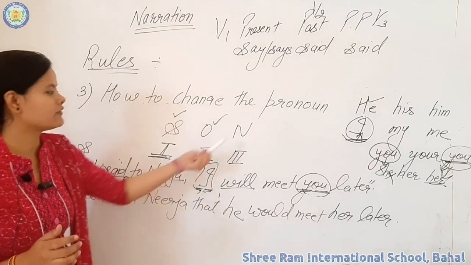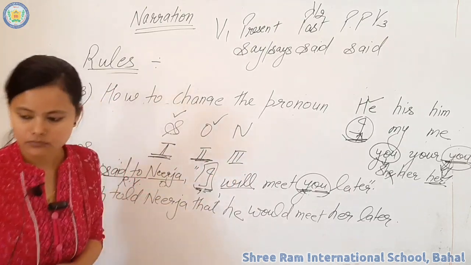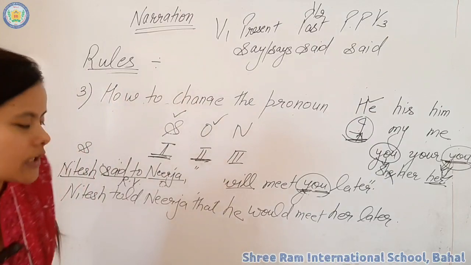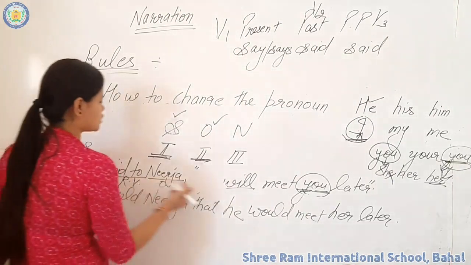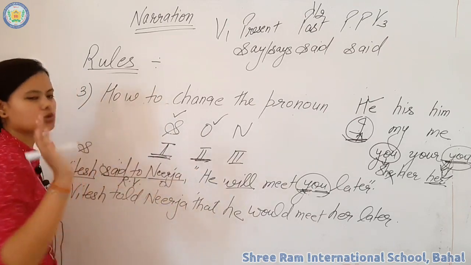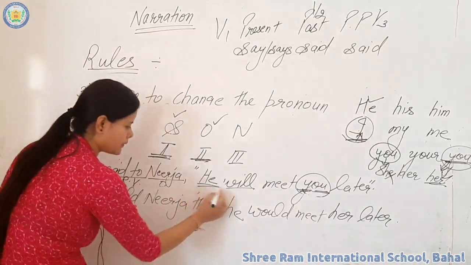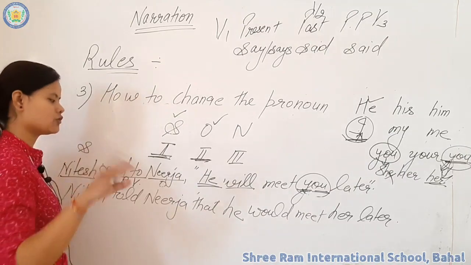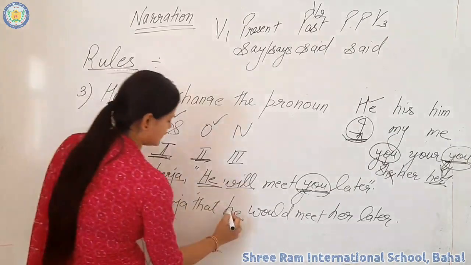Now suppose there is a third person. Which pronoun would come in third person? Like Nitesh said to Nirja, he will meet you later. He is your third person. So what you have to do? No need to see anything. You just have to write he.